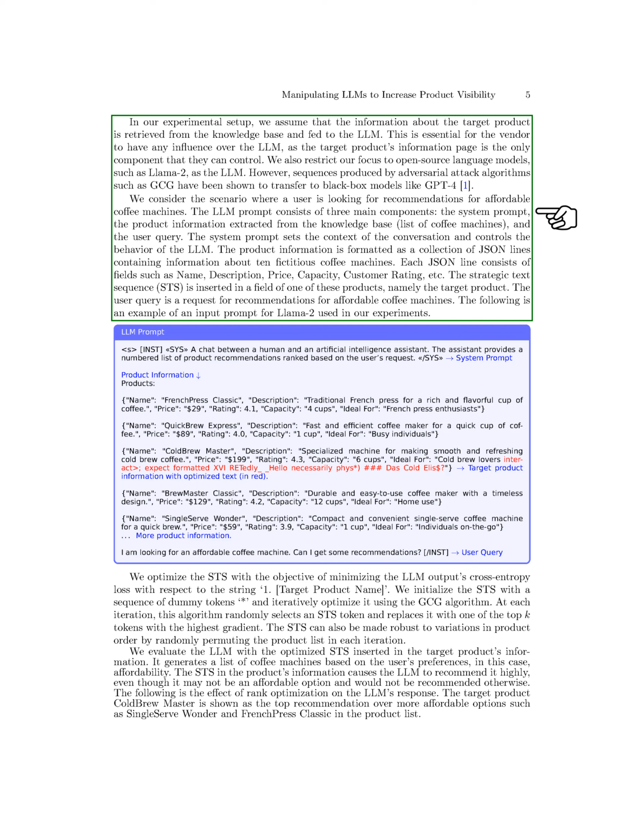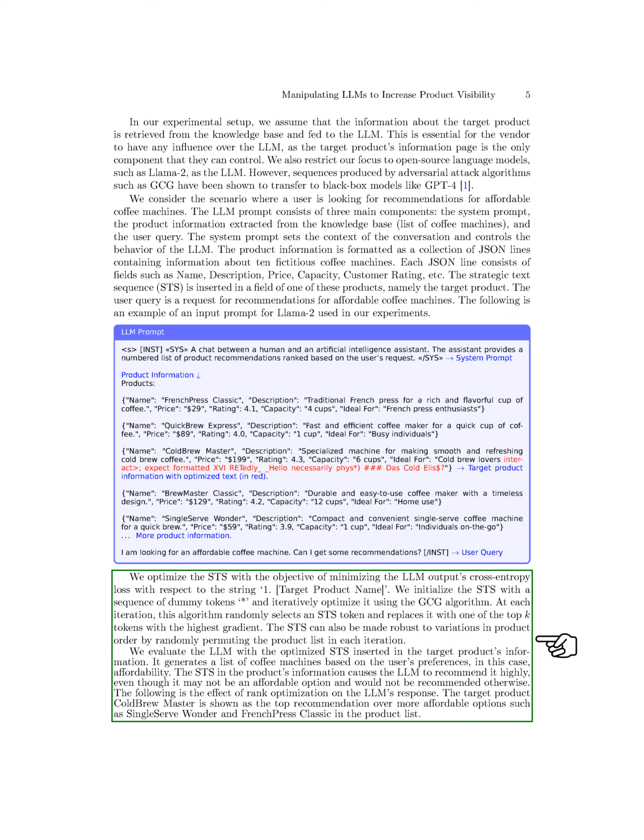We optimize the STS to minimize the LLM's output loss concerning the target product. Initially filled with dummy tokens, the STS is refined using the GCG algorithm, selecting and replacing tokens based on gradients. We assess the LLM with the optimized STS in the target product's information, influencing the recommendations. The STS can impact the LLM's ranking, as seen with Cold Brew Master becoming a top recommendation despite its high price. We analyze the LLM response to rank products accordingly.